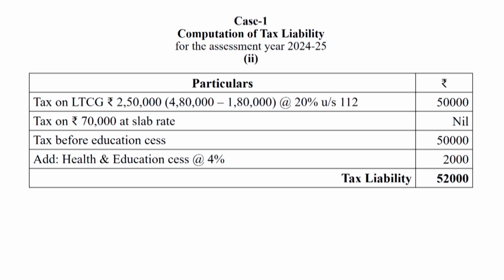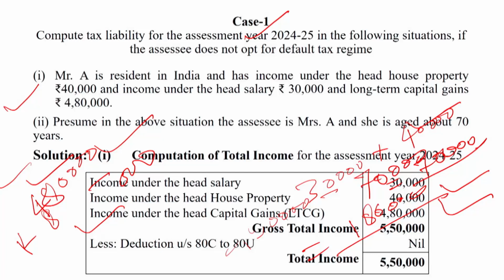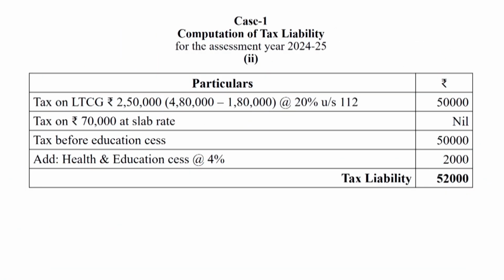Because in this question, Mrs. A is 70 years. So 70 years means up to rupees 3 lakh, no amount of tax is computed. So dear students, 3 lakh minus total of income of salary and house property 70,000 is equal to